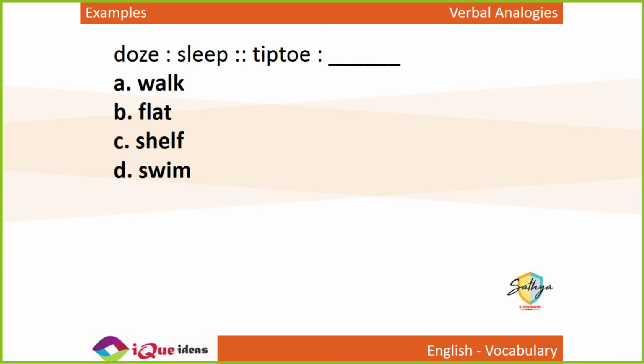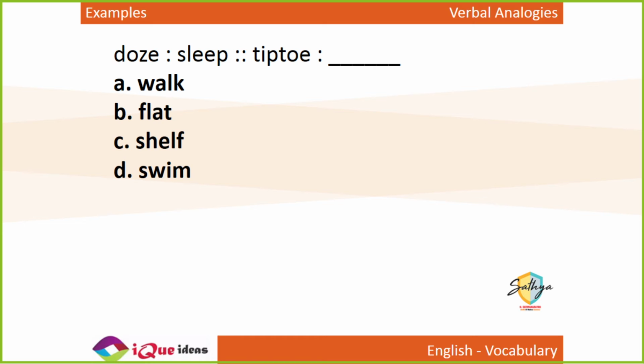Now, doze is to sleep. Tiptoe is what? Doze is झपकी ले लेना. And sleep is सो जाना. In the middle of the lecture, I dozed off. छोटी नींद ले ली. So to tiptoe is दबे पांव चलना.